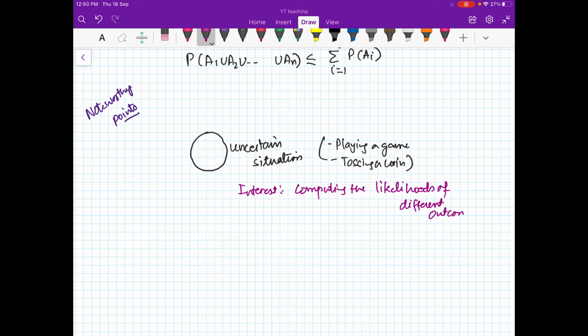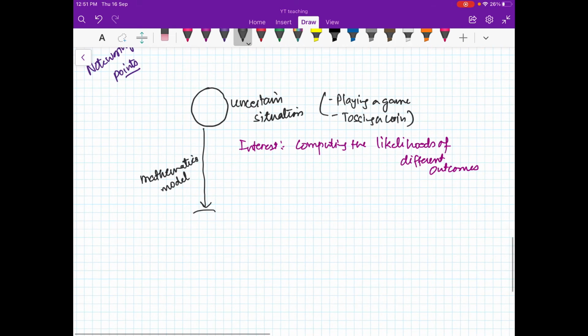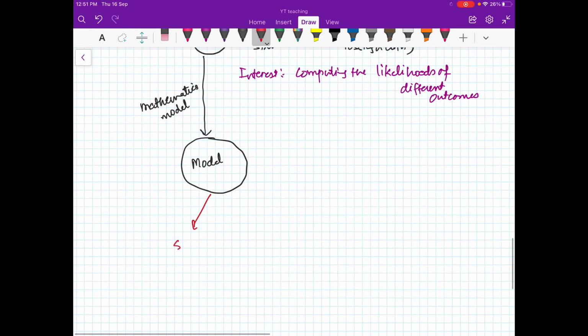Right. Okay. So I told you that you will make a mathematical model because we want to bring mathematics into the picture. So for a mathematical model of an uncertain situation, we call it a probabilistic model. So this is your model. It consists of two things I told you. That is your sample space, the set of all possible outcomes.